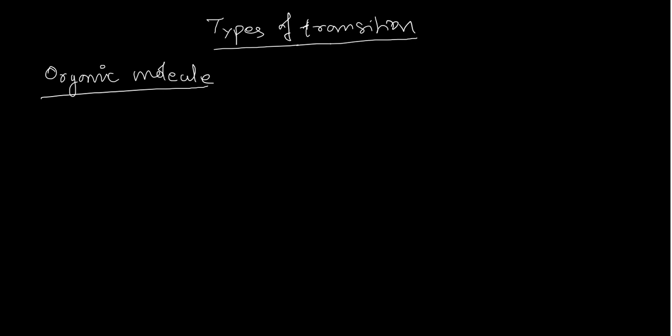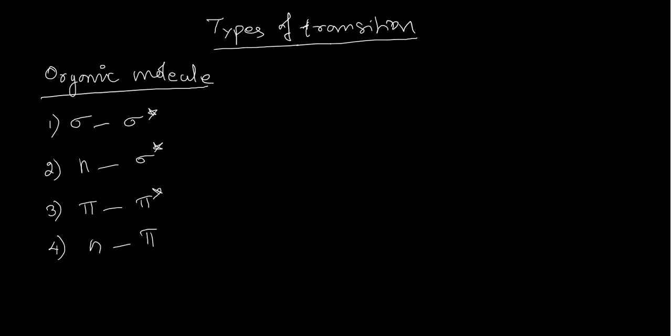There are 4 types of transition. Number 1 is sigma to sigma star transition. Number 2 is n to sigma star transition, number 3 is pi to pi star transition, and number 4 is n to pi star transition. These are the 4 transitions.